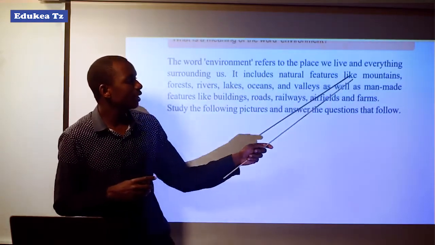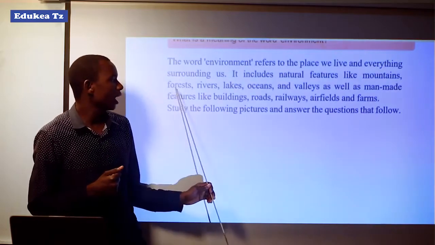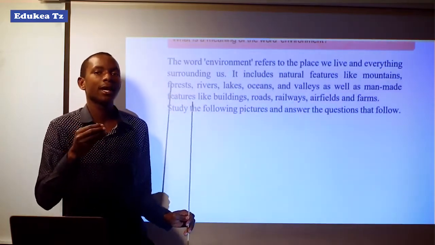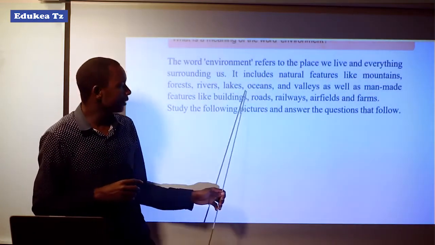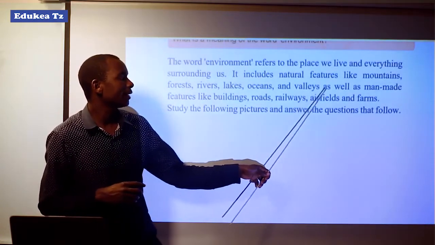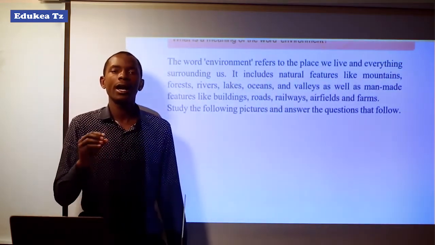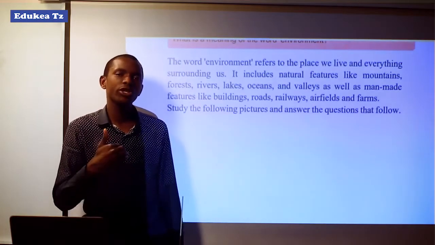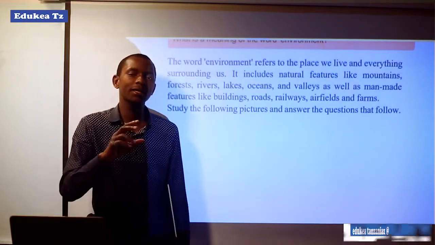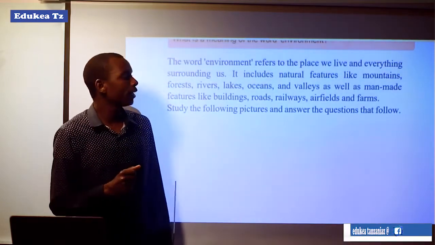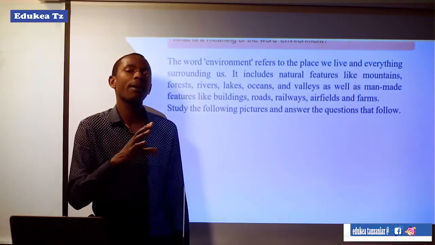For example, there are mountains, forests, and here we focus more on natural forests, rivers, lakes, oceans, and valleys. These are examples of things which surround us, which are contained in our environment. Also, there is another group of things which surround us, which are man-made.